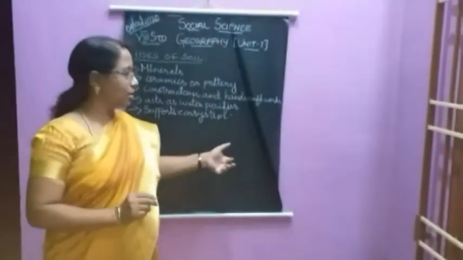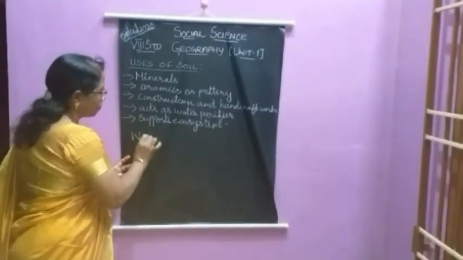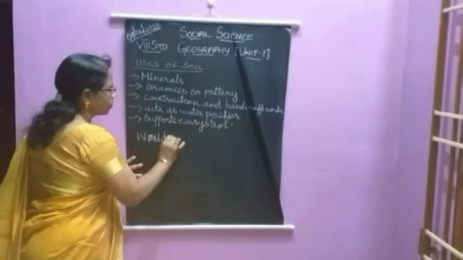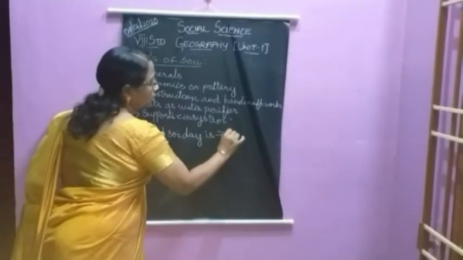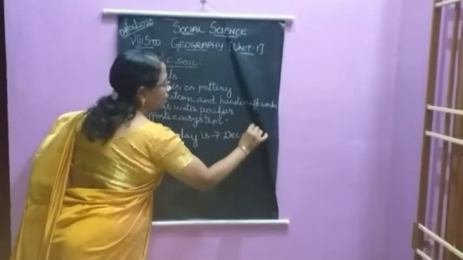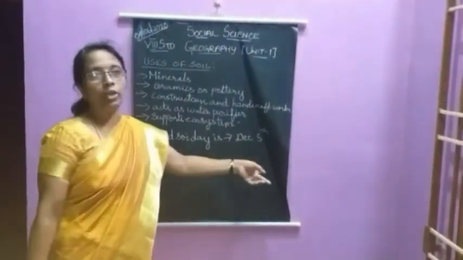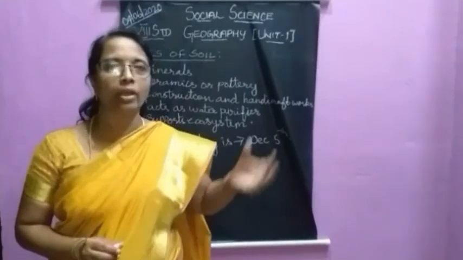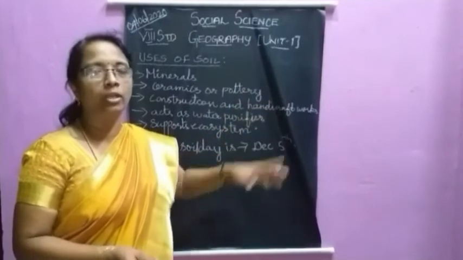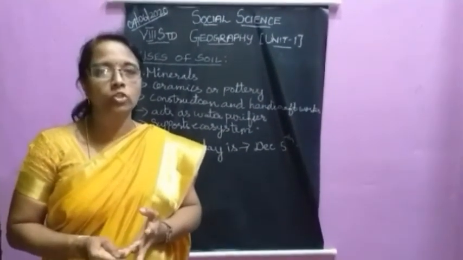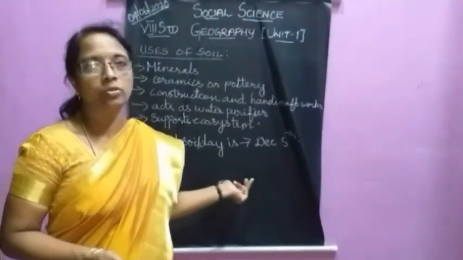One info bit regarding soil is World Soil Day. World Soil Day is observed on December 5th every year. So now we have covered soil, types of soil, soil conservation, soil erosion, soil composition, layers of soil and finally the uses of soil.